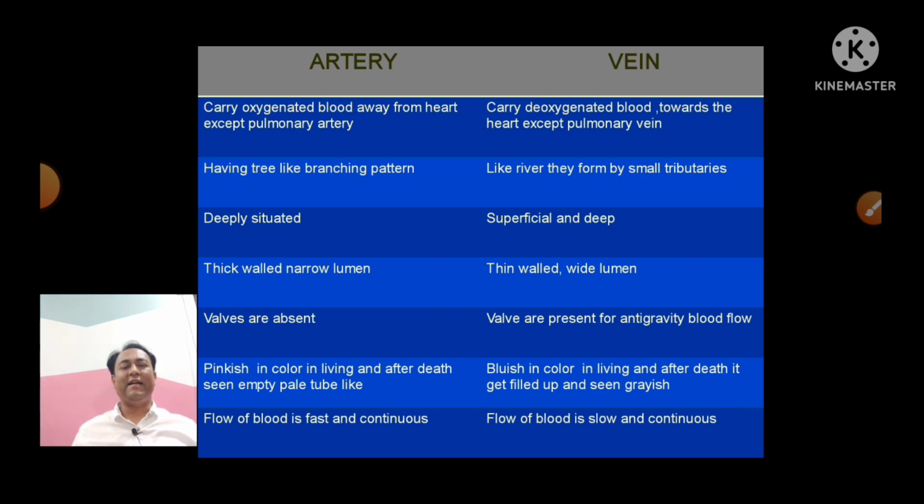Valves are absent in arteries while they are present in veins. Arteries are pinkish in color in living, and after death they are seen as empty pale tube-like structures, and veins are bluish in color in living, while after death they get filled up and are seen as grayish. Flow of the blood is fast and continuous in arteries because they don't have valves. In veins, the flow of the blood is slow and continuous. Fast and continuous, slow and continuous.